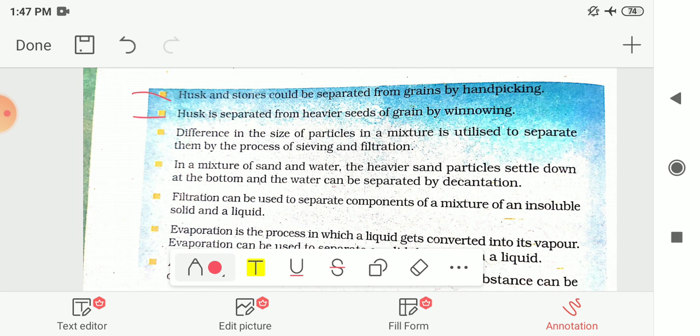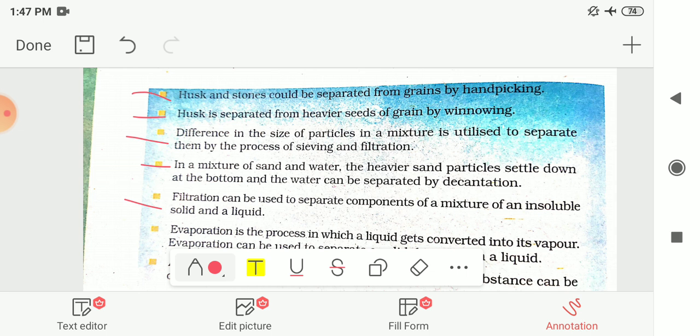Husk is separated from heavier seeds of grain by the winnowing method, and difference in the size of the particles in a mixture can be used to separate them by sieving and filtration. In a mixture of sand and water, the heavier sand particles settle down at the bottom of the beaker and the water can be poured off and separated by the method of decantation.